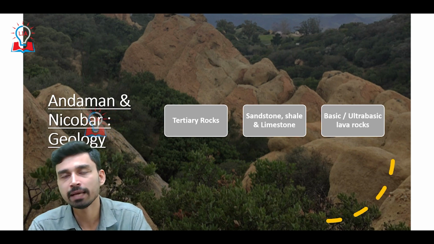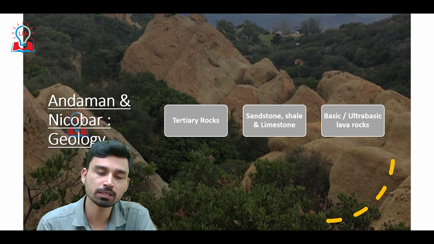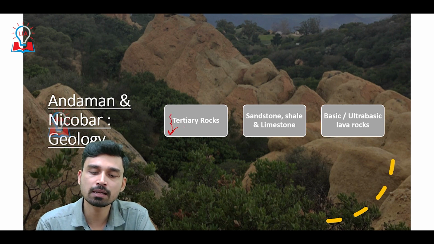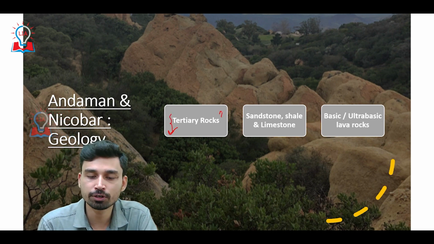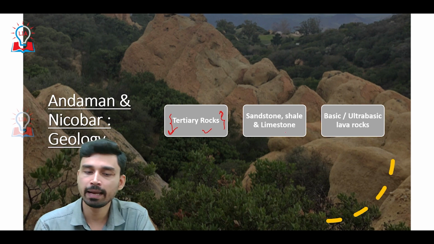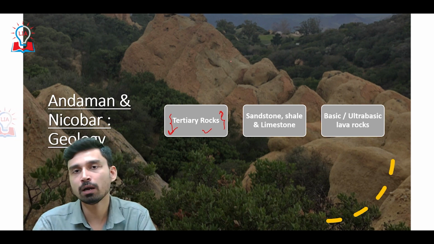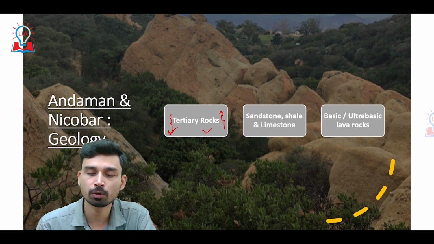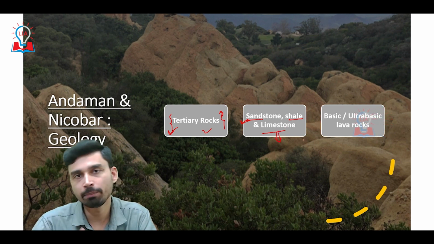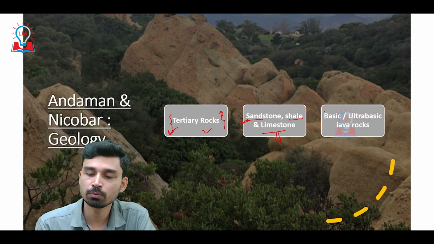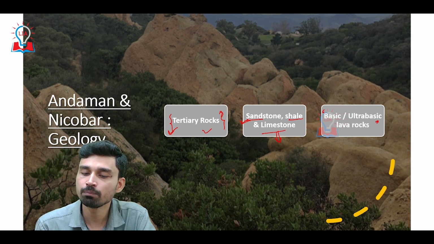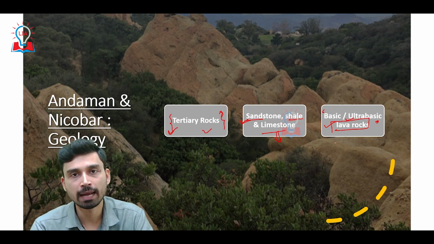As far as the geology and the rock structures of the Andaman Nicobar group are concerned, it is believed that these rocks come under the category of tertiary rock, formed in the tertiary period. If you look at the upper part, the surface of the Andaman Nicobar group of islands, it is largely made up of rocks such as sandstone, shale, and limestone. However, if you go below these rocks, the bottom part of the islands is made up of basic and ultra basic lava rocks that have formed due to volcanic eruption.